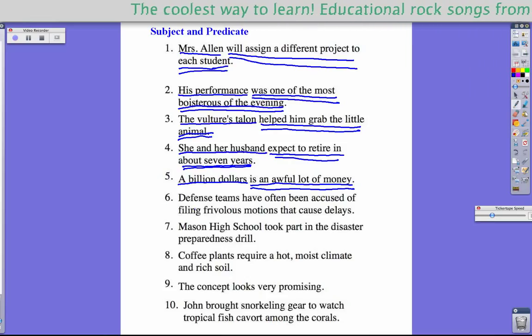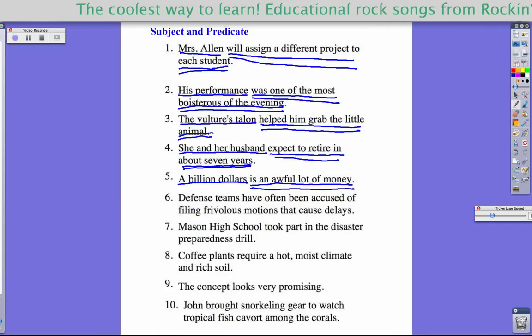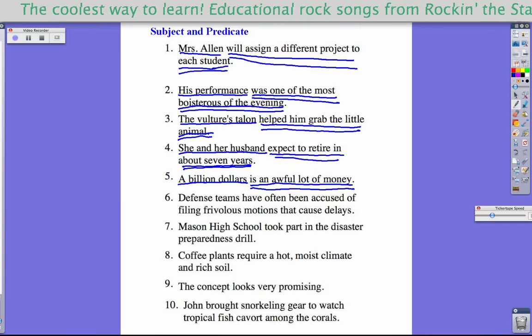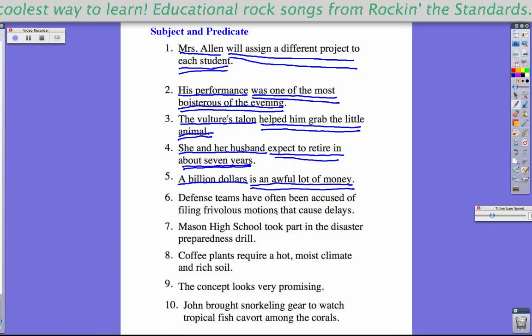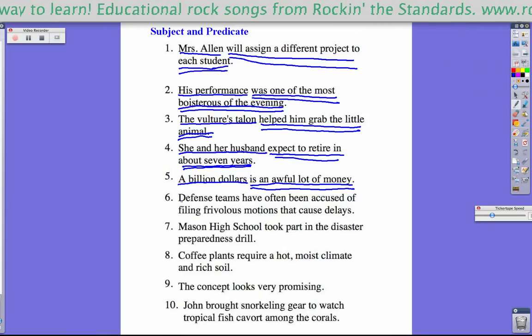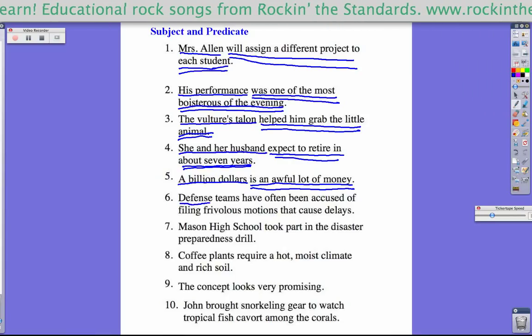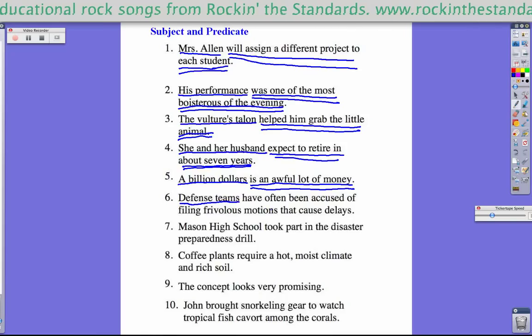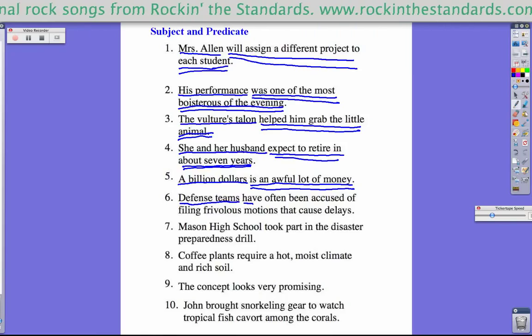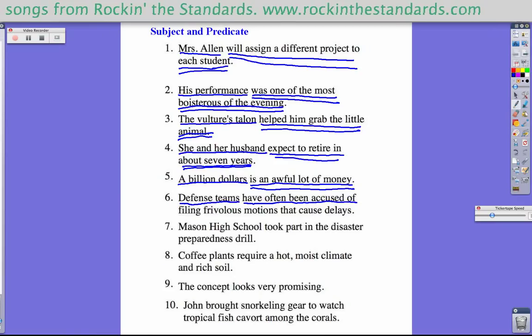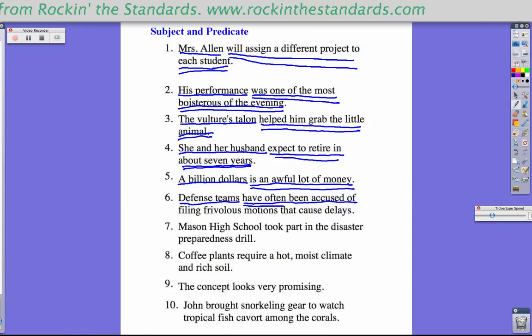All right, number 6, defense teams have often been accused of filing frivolous motions that cause delays. And defense teams is what the whole sentence is about. What are they doing? They have often been accused. Okay.